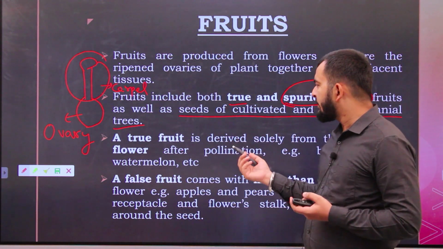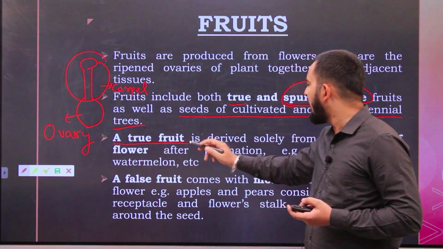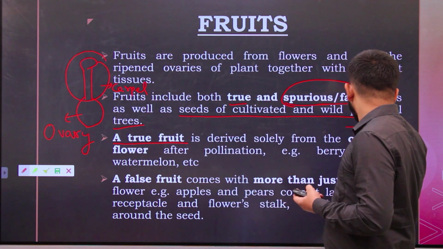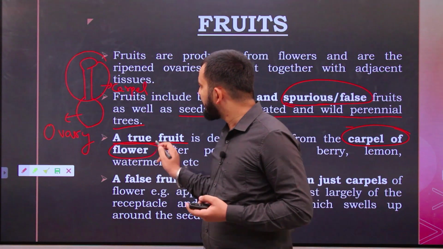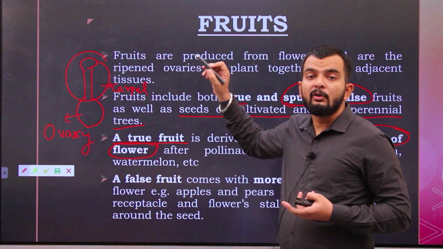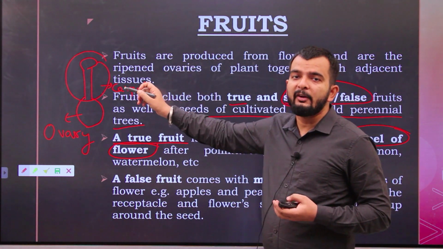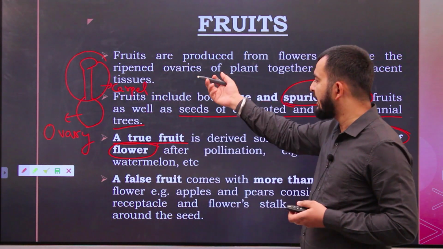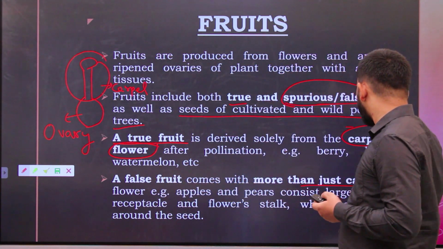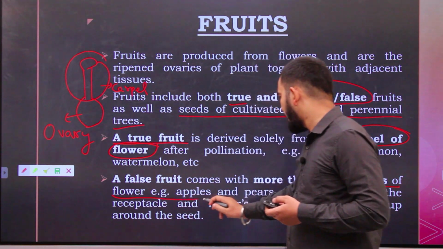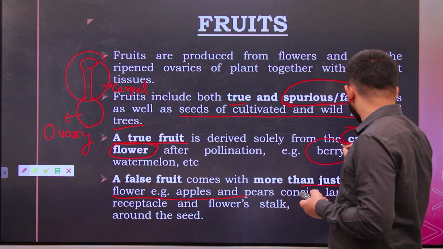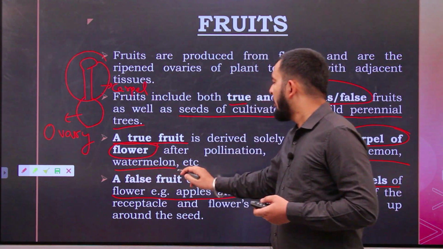Furthermore, coming to the definition of true fruit, a true fruit is derived solely from the carpel of the flower. So this is the carpel, and this together is the ovary. So a true fruit is derived from the carpel of the flower after it gets pollinated. A false fruit comes with more than just the carpel of the flower, for example, apples. Examples of true fruits are berry, lemon, watermelon.